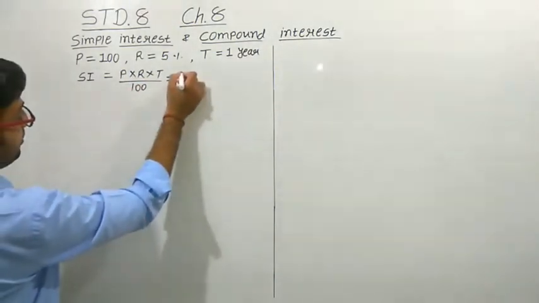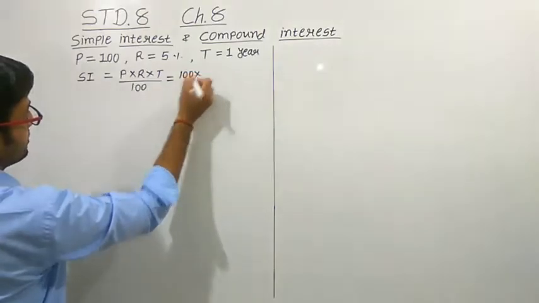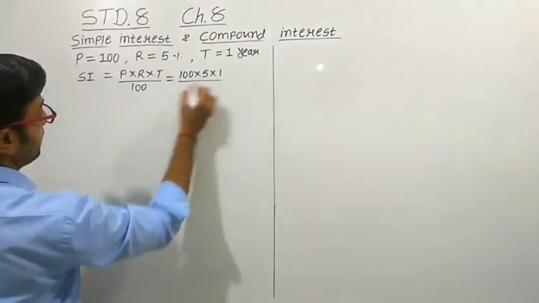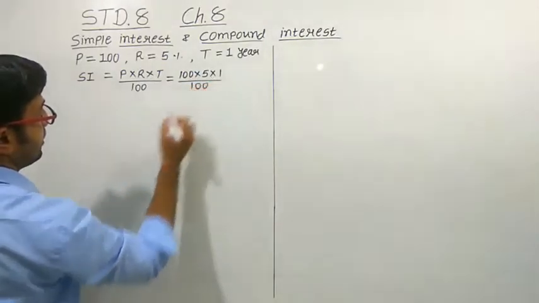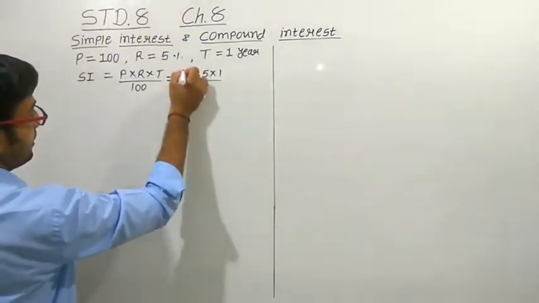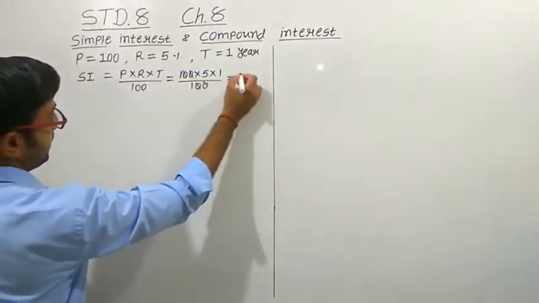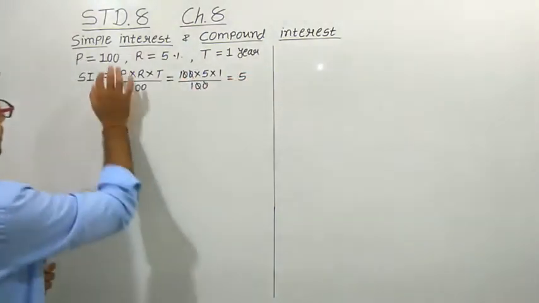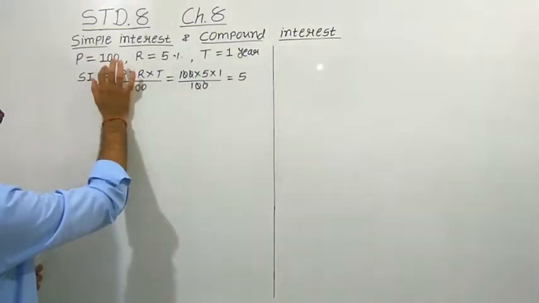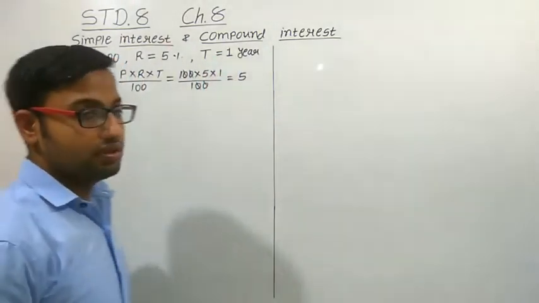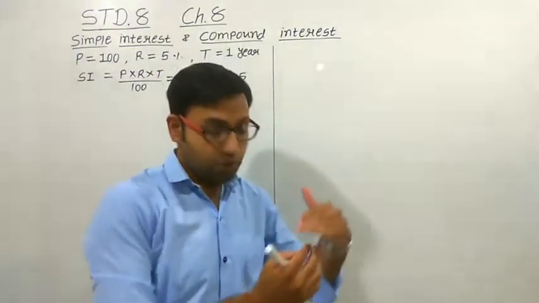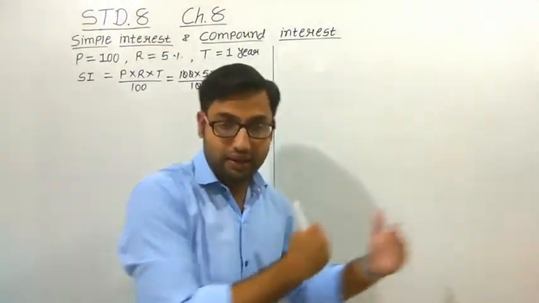The principal amount is 100, the rate of interest is 5, the time duration is 1 year, upon 100. When we cancel this 100, we get rupees 5. So you have to pay 100 rupees plus 5 rupees, that is a total of 105 rupees to the bank.